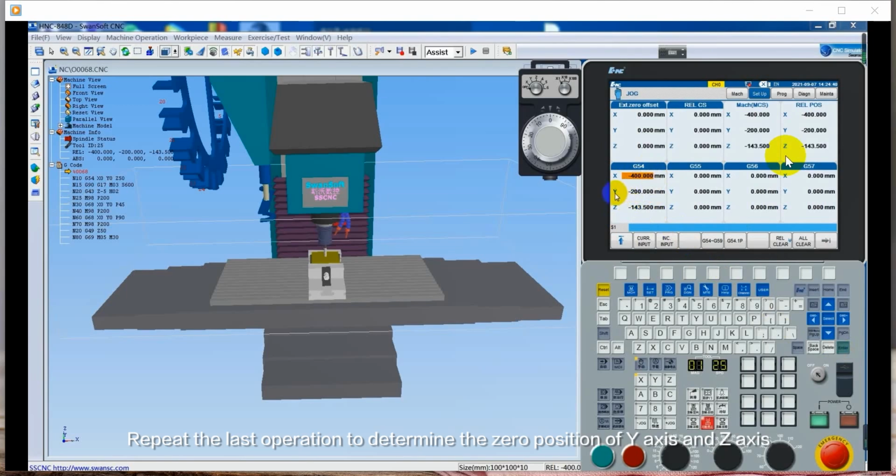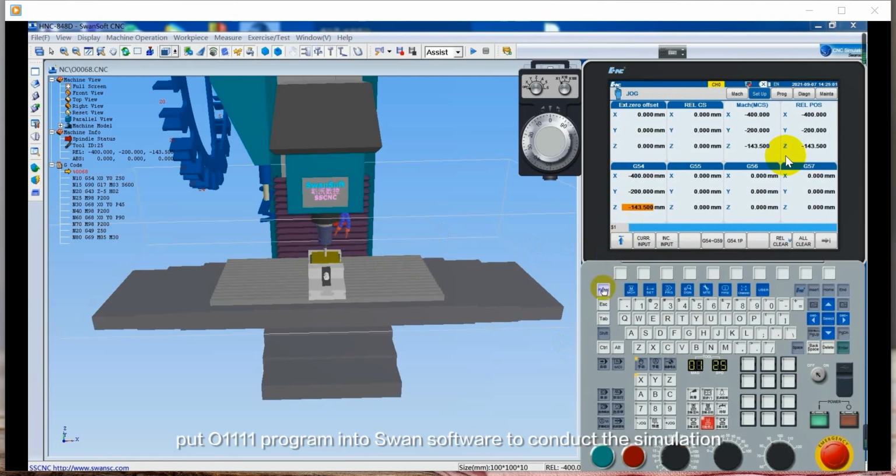Repeat the last operation to determine the 0 position of the Y-axis and Z-axis. Set the coordinate system of the work blank and tool.